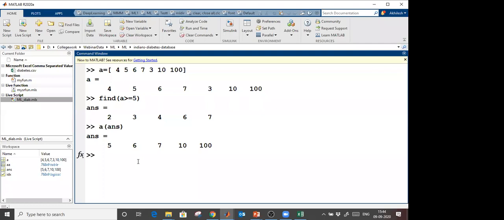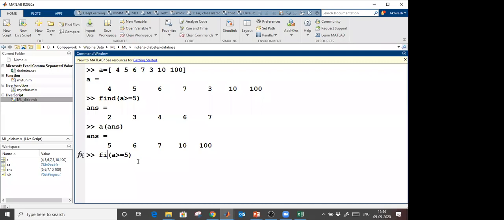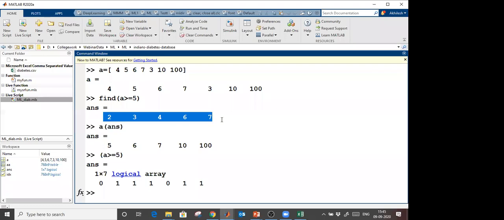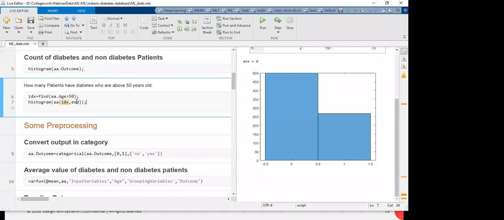If you want a logical index, you are not going to use find. If you want a logical index, just give the command, and wherever the condition is satisfied, you get the value 1, else you get 0. So if you don't use find, it will give you a logical index. If you use find, you will get numeric values, in this case the index values, right? Okay, so what I am going to do, I am going to check that for the persons who are above 50, how many diabetes patients there are and how many non-diabetes patients there are.